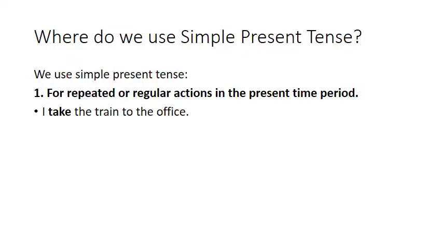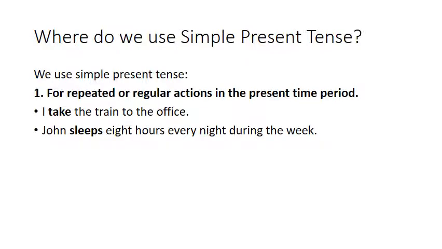For example, I take the train to the office. This is a repeated action, means it is done on daily basis. John sleeps 8 hours every night during the week. This is also a repeated action. Everything that you do daily is a repeated action.